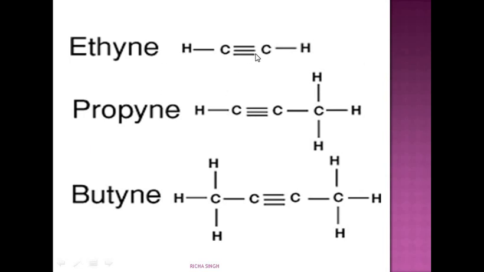Ethyne, that is C2H2: 2 carbon atoms with a triple bond in between, attached with 2 hydrogen atoms. You can see the valency is complete here, 3 bonds here plus 1 bond here. All 4 electrons are used up. Same way, propyne. Prop we use for 3 carbons, and -yne for a triple bond. So here you can see a triple bond is there and 3 carbon atoms are there.